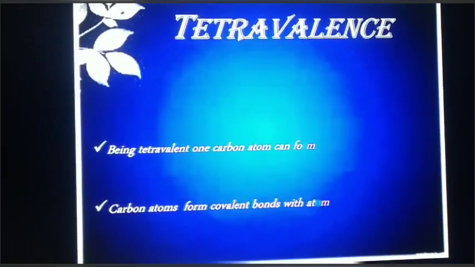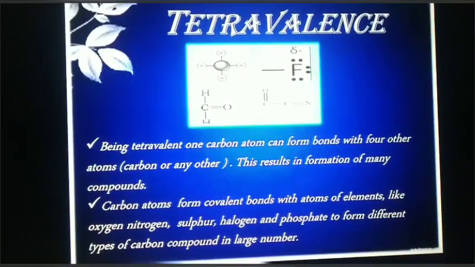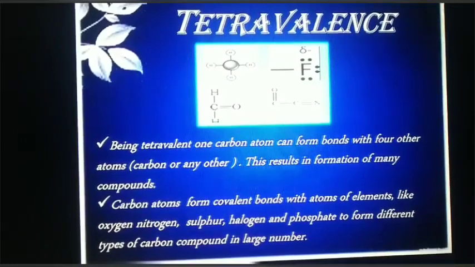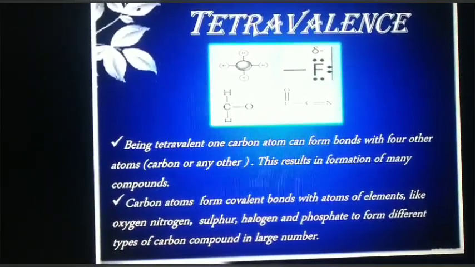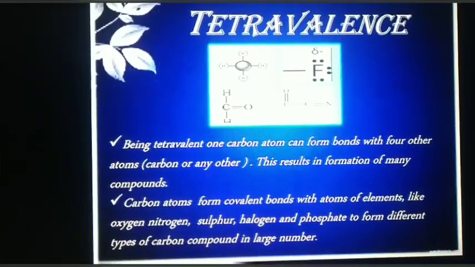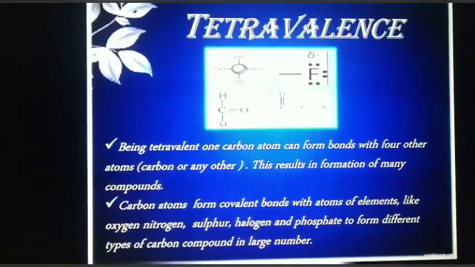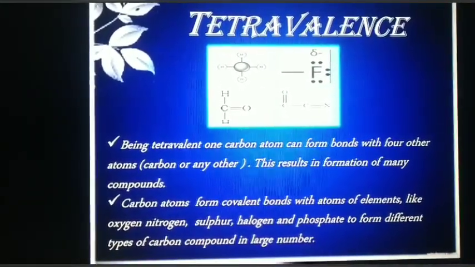Tetravalency. Being tetravalent, one carbon atom can form bonds with 4 other atoms, carbon or any other. This results in formation of many compounds. Carbon atoms form covalent bonds with atoms of elements like oxygen, nitrogen, sulfur, halogen and phosphate to form different types of carbon compounds in large number.